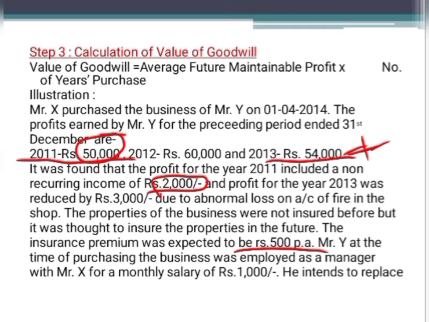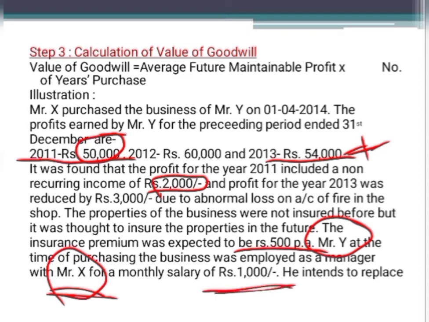Okay. Then Mr. Y, at the time of purchasing the business, was employed as a manager with Mr. X. Earlier Mr. Y was the owner, but now he is selling his business and he would like to work as a manager with the new owner, that is Mr. X, and Mr. Y would be getting a monthly salary of 1,000 rupees.